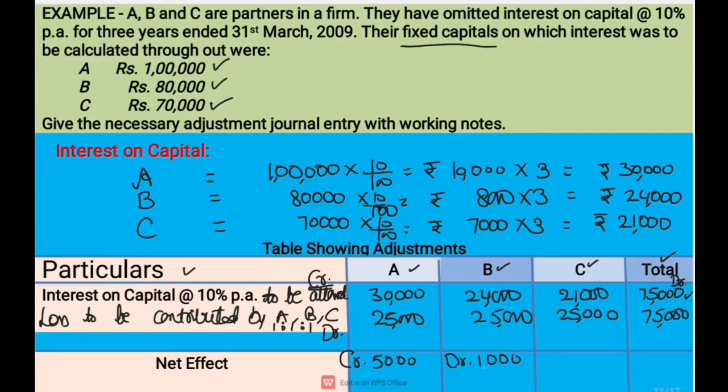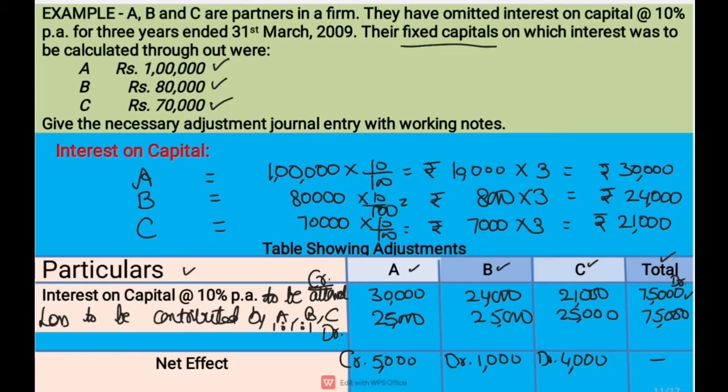Same way, if we see for C, C's current account is credited with rupees 21,000 and debited with rupees 25,000, then C's current account will also have a net effect of rupees 4,000 on the debit side. Thus, from this information we can see A is credited with rupees 5,000, B is debited with rupees 1,000 and C is also debited with rupees 4,000.